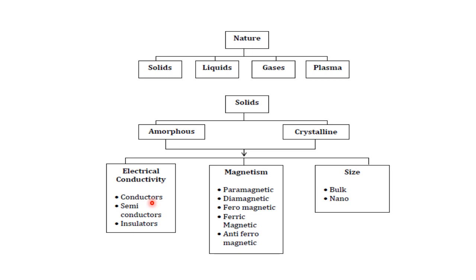Semiconductors, tell me two names. What are the semiconductors you know? Yes, silicon and germanium. These are the examples for semiconductors. Nowadays there is a separate physics field called semiconductor physics. It is a big branch of physics, but it comes under condensed matter physics only. Okay, then we will read about magnetic properties.